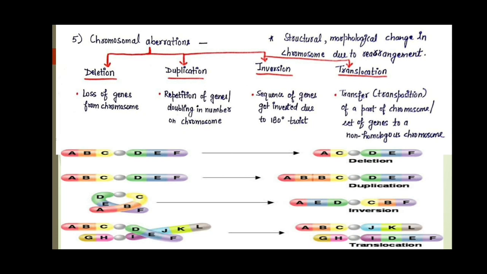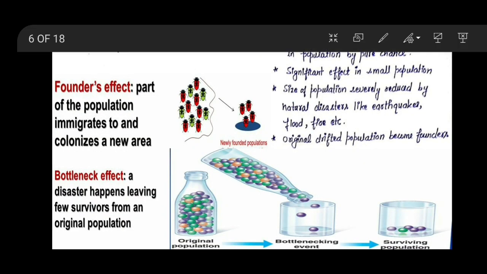So this again leads to genetic variation, because a few individuals remain, and if they move to a new place with different environmental conditions, their gene pool is going to change gradually over time, and that will ultimately lead to genetic variation.